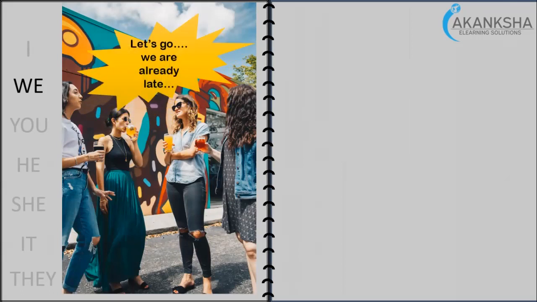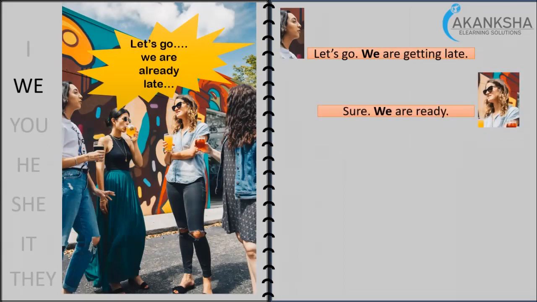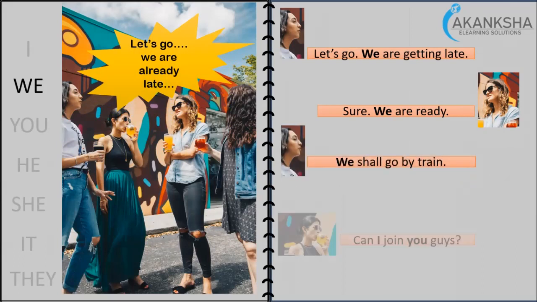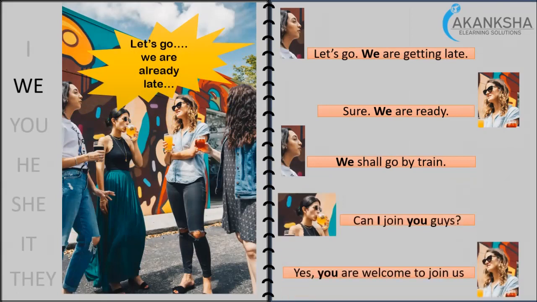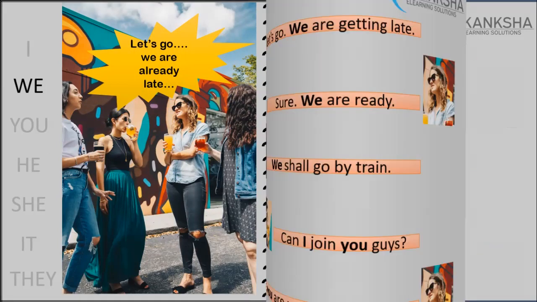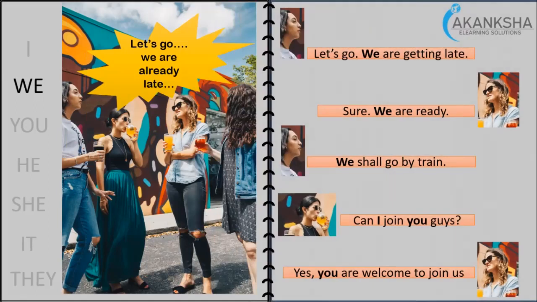Similarly, let's see that you have a group of girls chatting with each other. Let's go, we are already late. So we means all the four girls together. One girl says, let's go, we are getting late. The other one says, sure, we are ready. Then the other one says, we should go by train. Then the third person says, can I join you guys? Well, yes, you're welcome to join us.